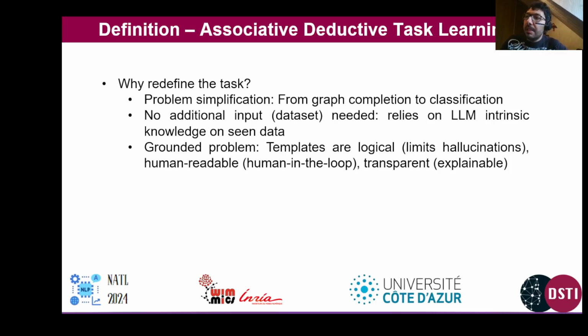Of course, the biggest advantage of this method is the fact that it now becomes a grounded problem instead of it being an open-ended generative problem where we should worry about controlling the output of the LLM, hallucinations, and transparency of the method. Here, we have solutions to these 3 big pillars. The fact that the SPARQL queries are the real answers grounds the problem logically.